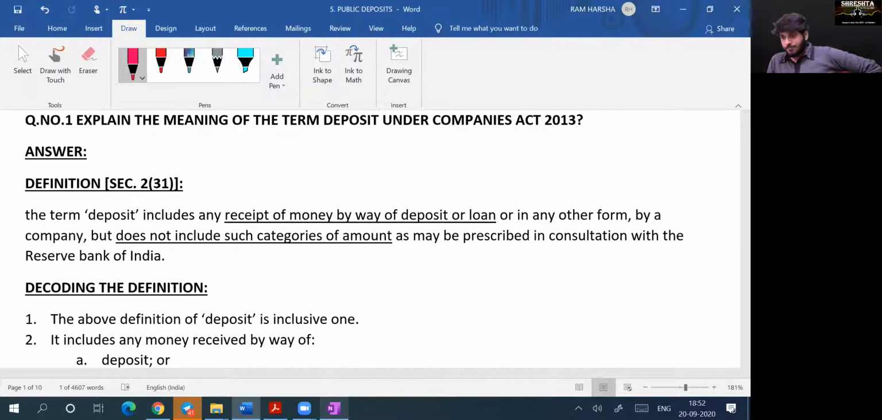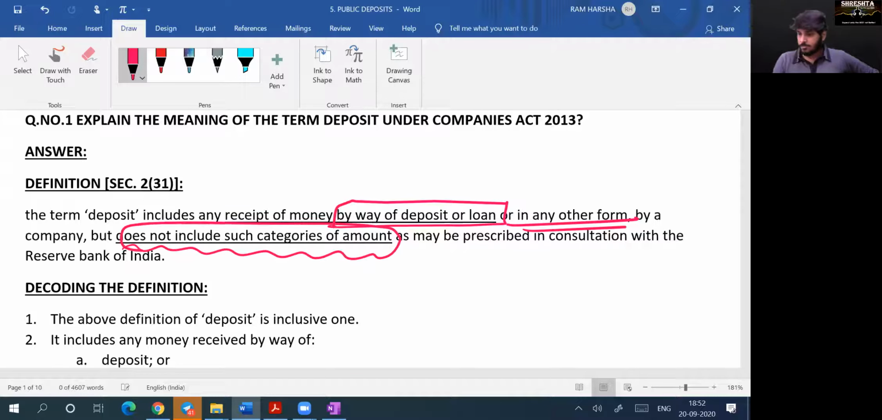Question number 1. Explain the meaning of the term deposit under the Companies Act 2013. Answer. Definition. Section 2, subsection 31. The term deposit includes any receipt of money by way of deposit or loan or in any other form by a company, but does not include such categories of amount as may be prescribed in consultation with the Reserve Bank of India. So this is the definition of deposit.